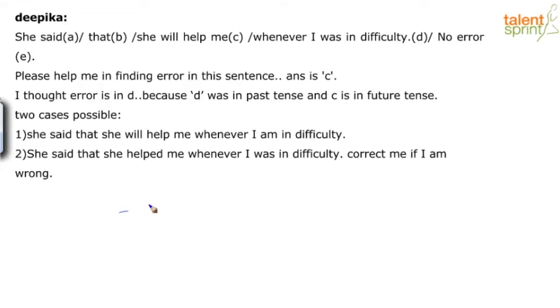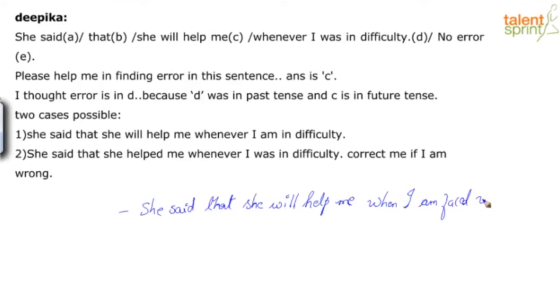Yes, there is a possibility where I will say she said that she will help me when I am faced with a difficulty or when I am faced with a difficult situation. So this is a possibility.